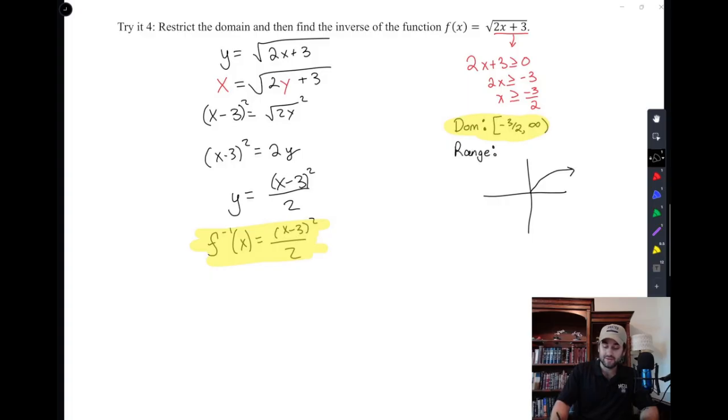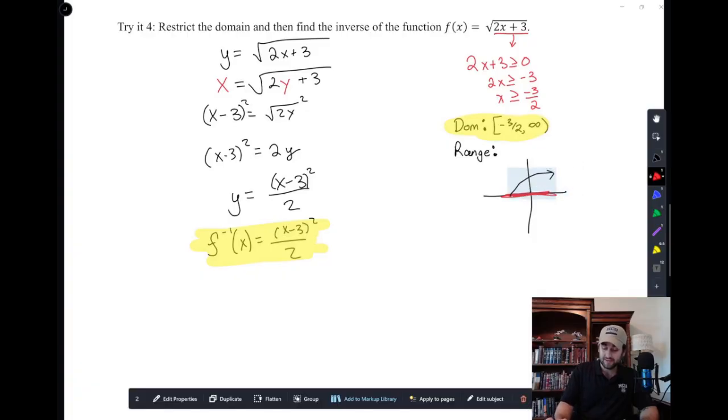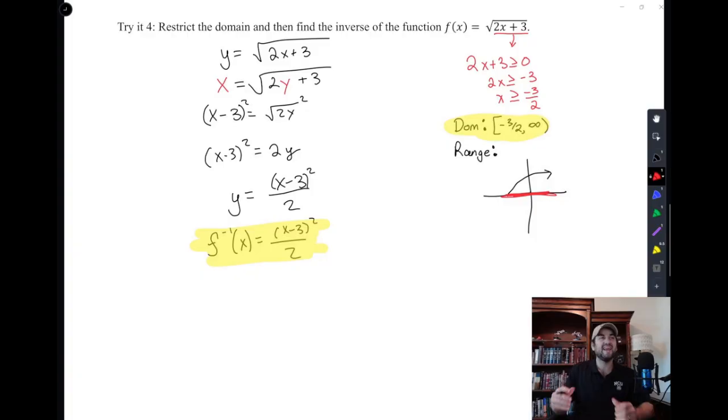So the range of this function, if we look at a graph, there's no vertical shift. And so it shifts to the left by a factor of 2/3, and horizontally gets compressed by a factor of 2.